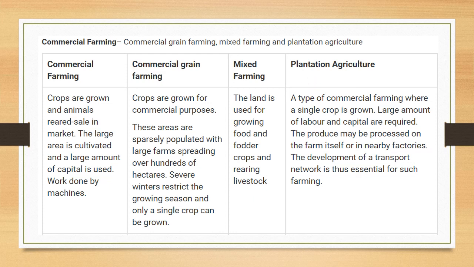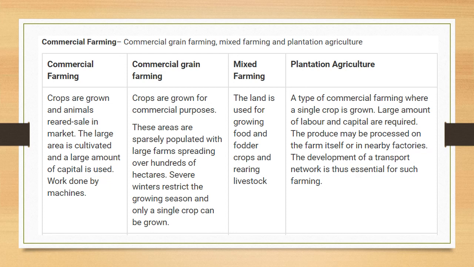This is a type of commercial farming where a single crop is grown. Here we need a large amount of labor and capital, more investment and more labor. The produce may be processed on the farm itself or in nearby factories. So near the farm itself they will have a factory, and the processing will be done in the same place. Development of a transport network is thus essential for such farming. So transport facility is compulsory and it is needed more for developing this type of agriculture.